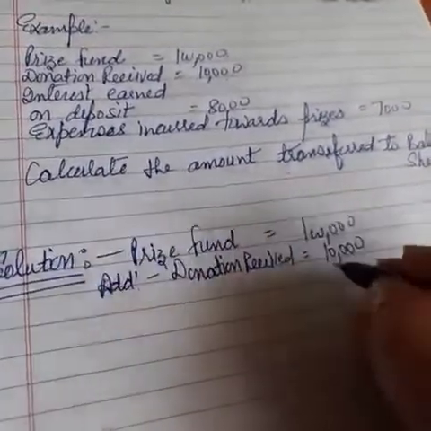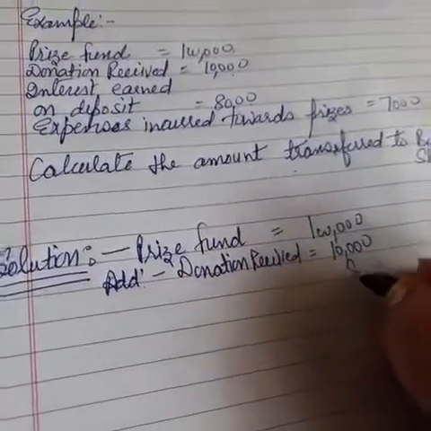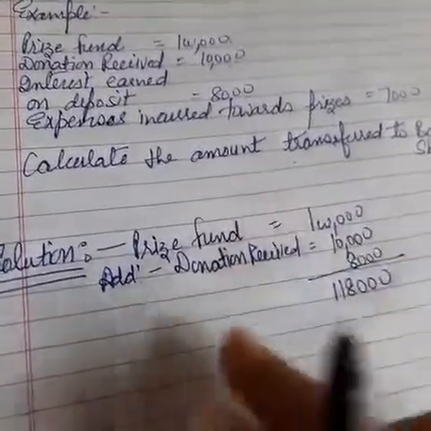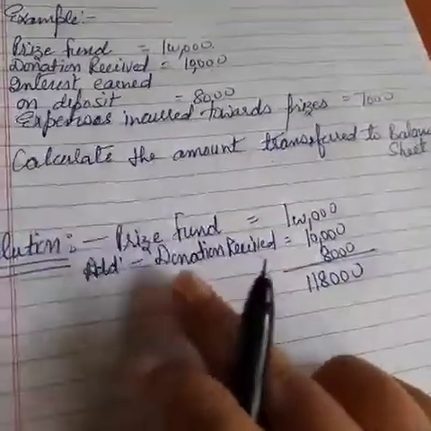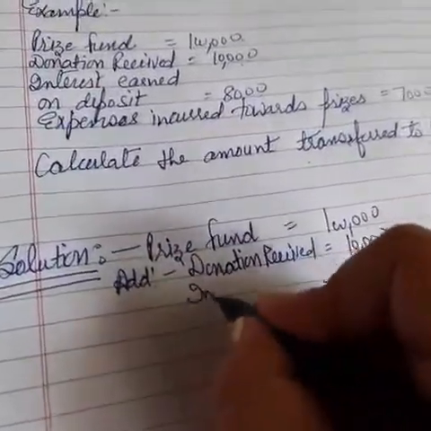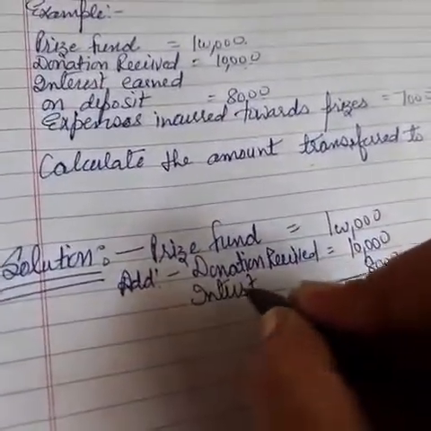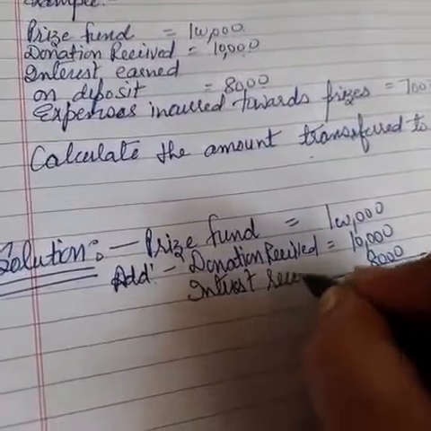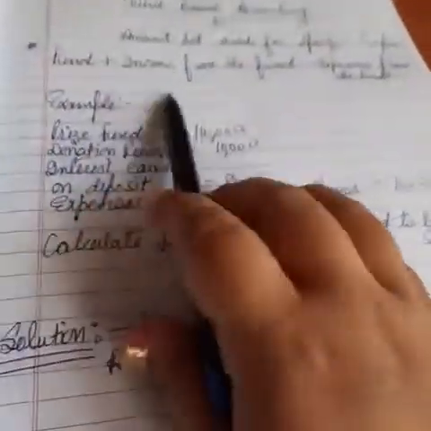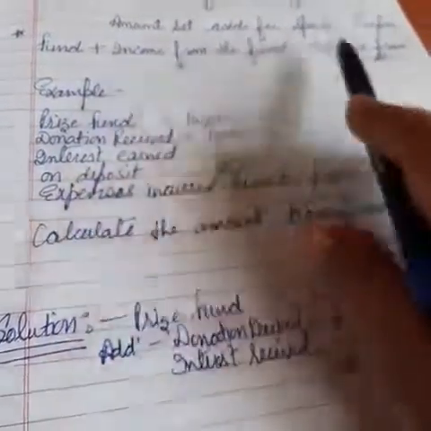Plus we have received interest, that is 8,000. It means 1,18,000 is the total amount we have from the prize fund. Here I have received interest. Now I have just added the income from the fund, and next we deduct the expenses.